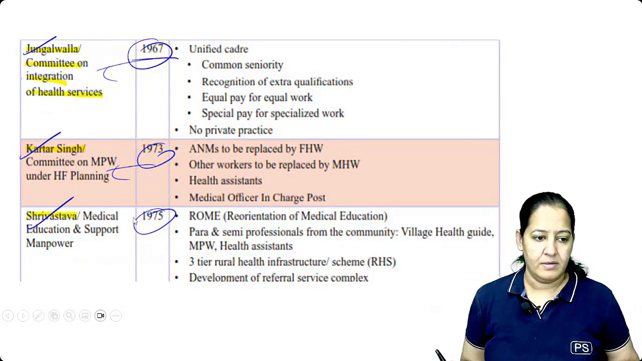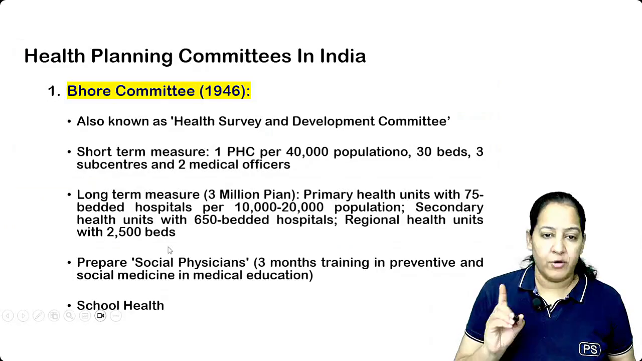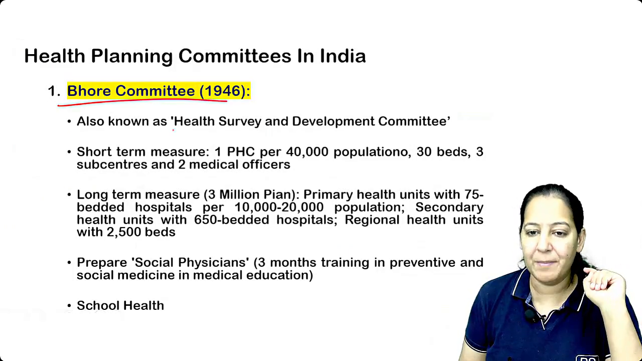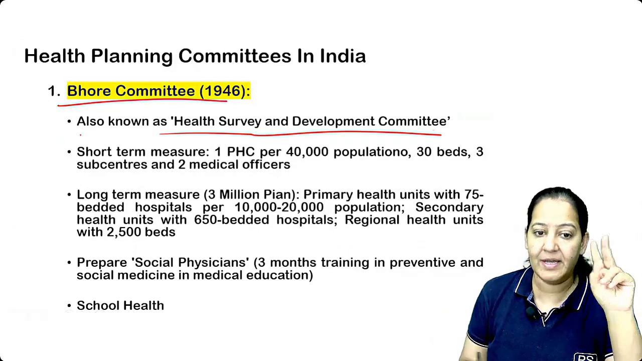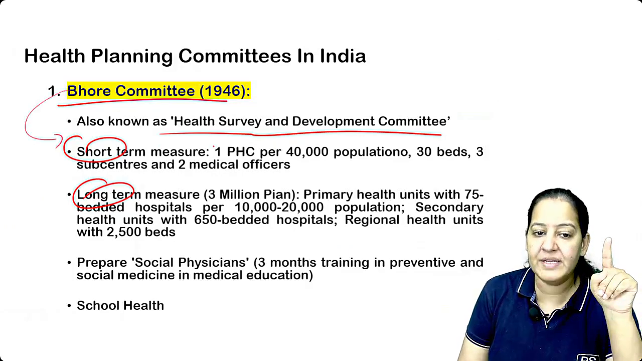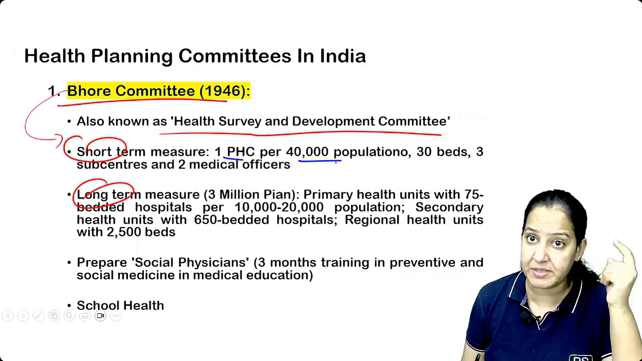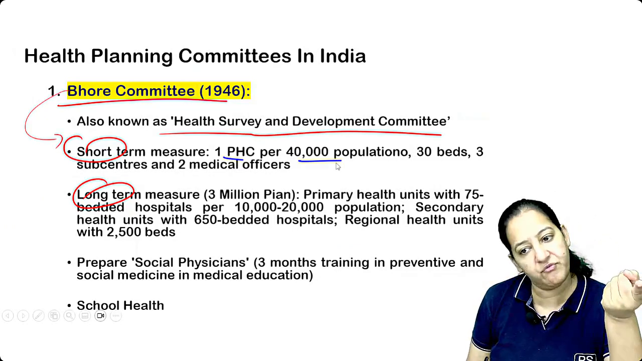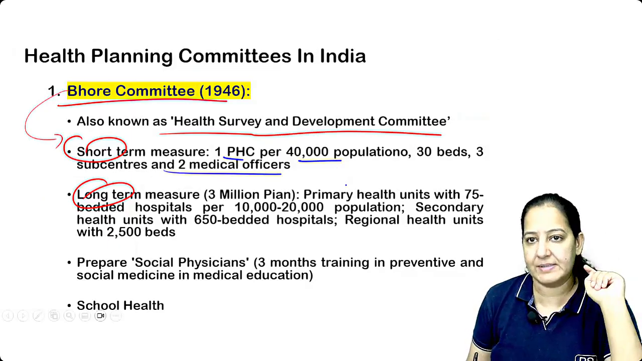Okay, so coming to the committees, the first committee I taught you is the Bhor Committee, also known as the Health Survey and Development Committee. Don't learn the other name. It gave two things, a short term measure and a long term measure. The first time the Bhor Committee said that we should create a PHC for every 40,000 population, but nowadays it is 30,000. We know 30 and 20. That is the short term goal, with 2 medical officers.